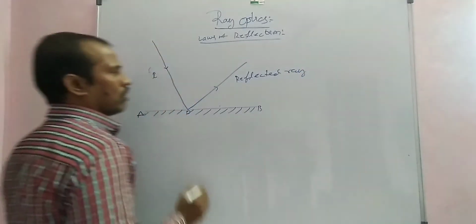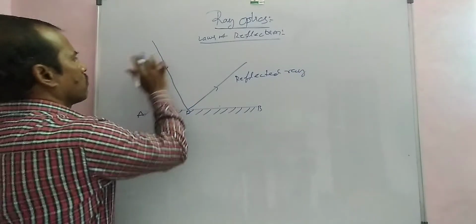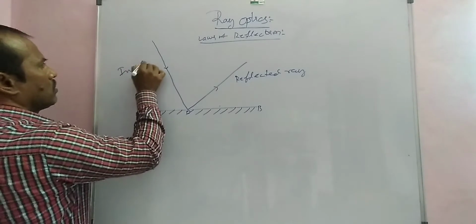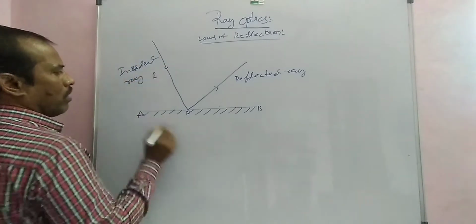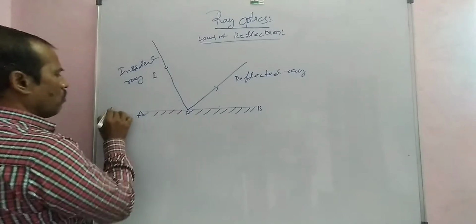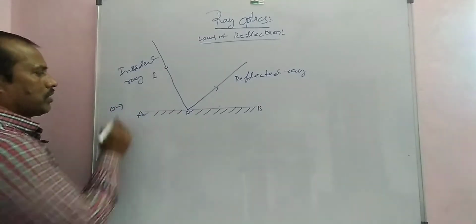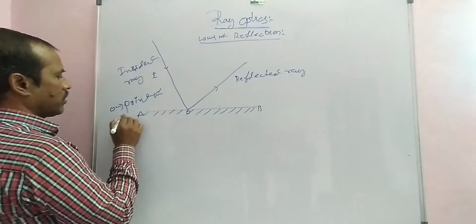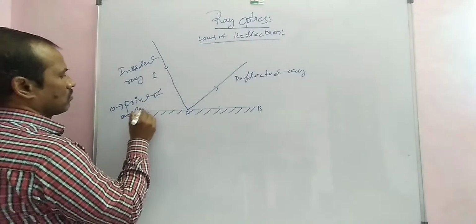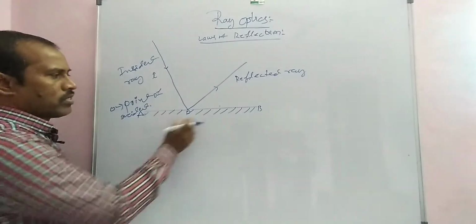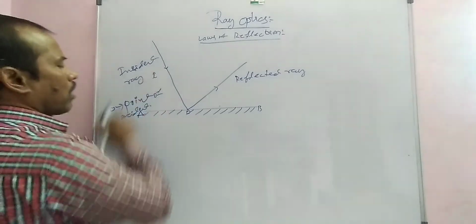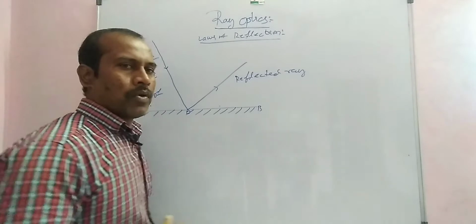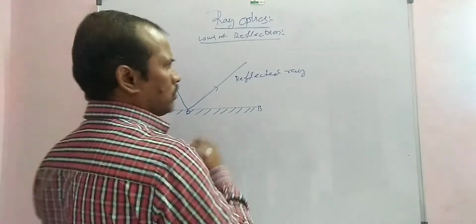Reflected ray. This one here is the incident ray. O is here, the point of incident. Here I is the incident ray, and here for example is the reflected ray.